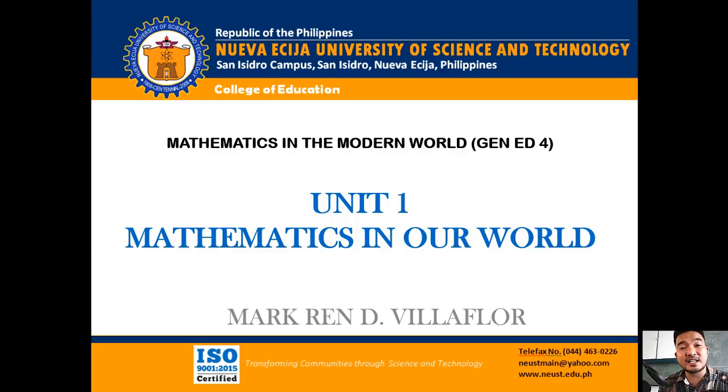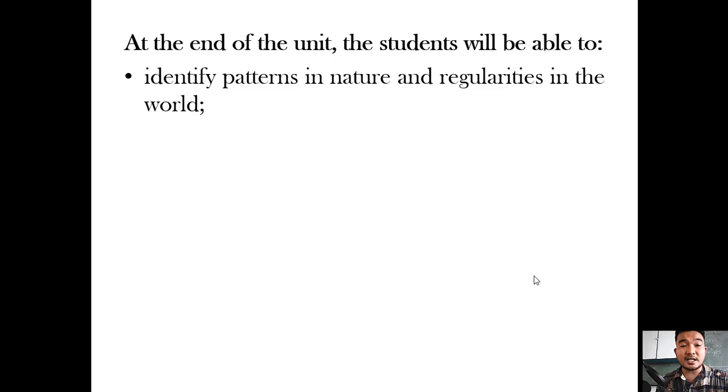Today, we'll be discussing the first unit of our subject, Gen Ed 4, or Mathematics in the Modern World. But before that, please allow me to state the objectives of this unit. You, the students, will be able to: number 1, identify patterns in nature and regularities in the world.